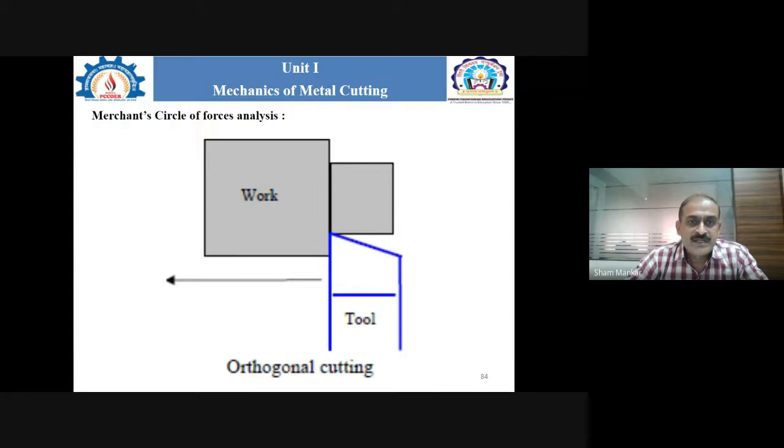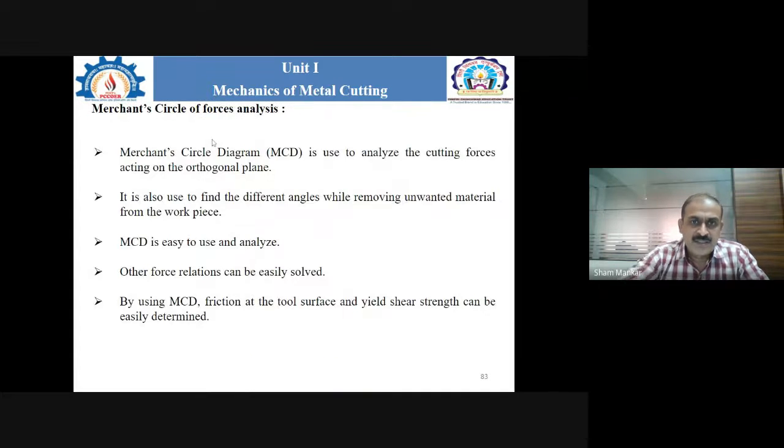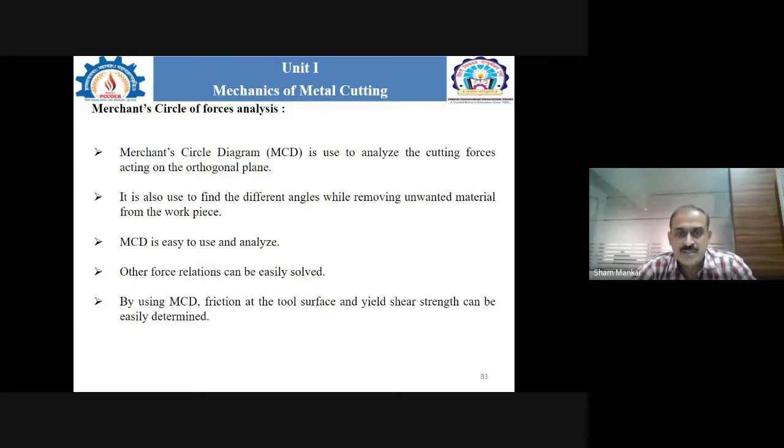Now, this Merchant circle of forces is used to analyze the different cutting forces acting when we perform the orthogonal cutting operation. It is also used to identify the different angles while removing the unwanted material from the workpiece in a machining process. The Merchant circle diagram is very easy to use for analyzing different aspects.